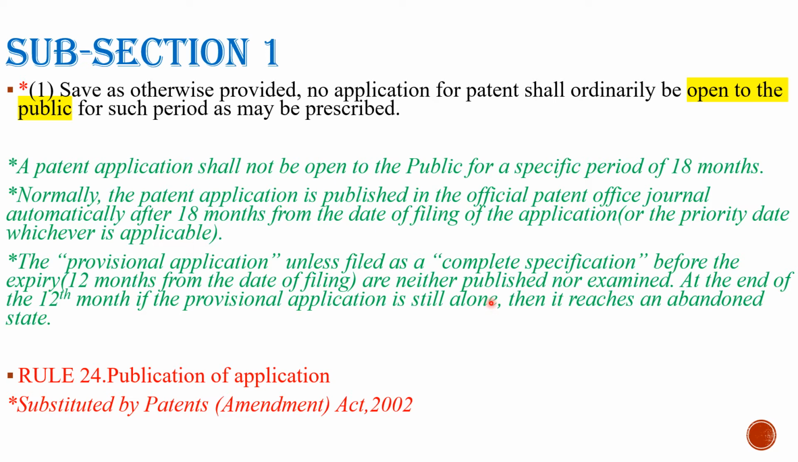Also remember one thing, friends, that only complete applications or complete specifications are published. If due to some reason a complete specification is not filed and only a provisional application is filed, then at the end of the 12th month, this provisional application remains alone because it is not accompanied by a complete specification. Then the application reaches an abandoned state. That's why just remember one thing, only complete specifications or complete applications are published.